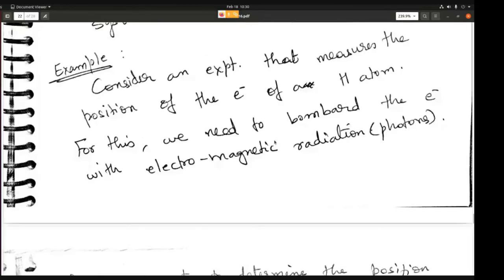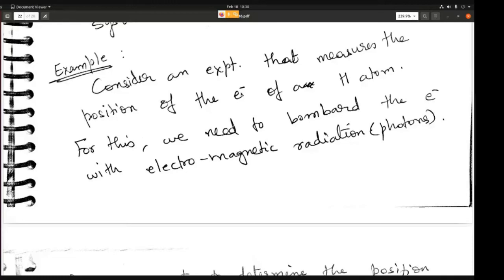The electron is moving in the orbital, and the radius of the orbital is about 1 angstrom. So if you want to look at the position of the electron, the resolution of the position should be of the order of 1 angstrom, which is of the order of 10 power minus 10 meters.